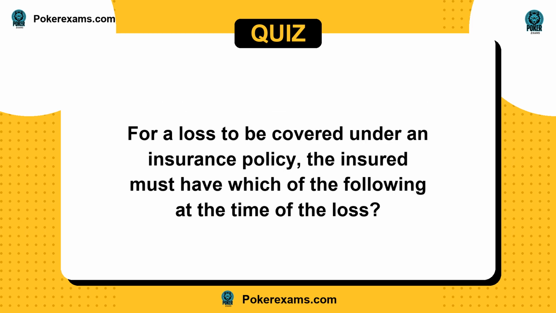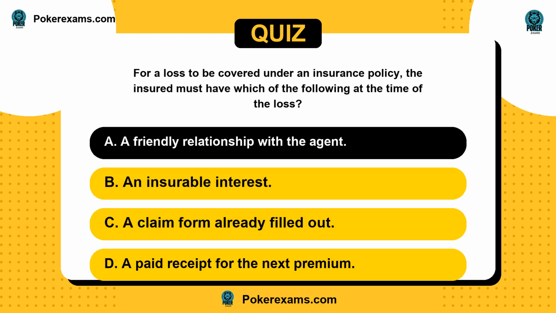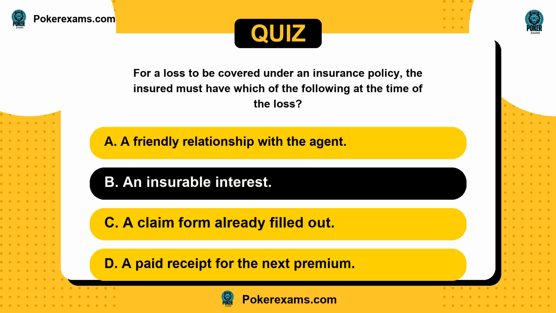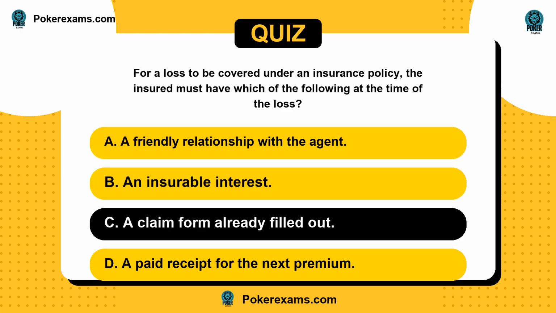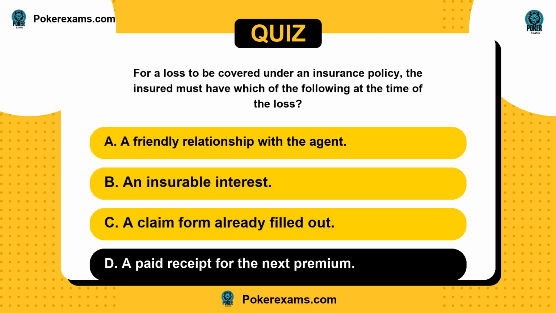Next question. For a loss to be covered under an insurance policy, the insured must have which of the following at the time of the loss? Is it A, a friendly relationship with the agent? Or B, an insurable interest? C, a claim form already filled out? Or D, a paid receipt for the next premium?